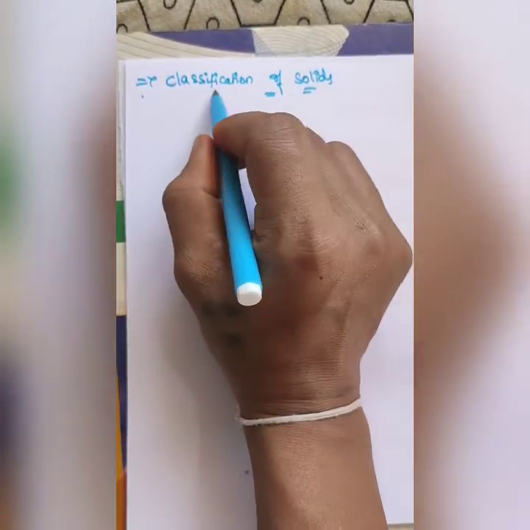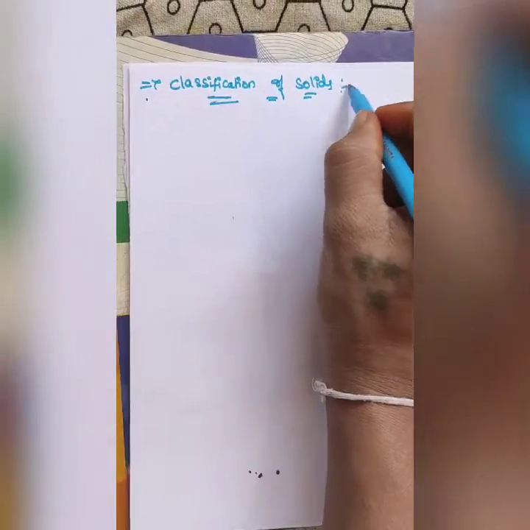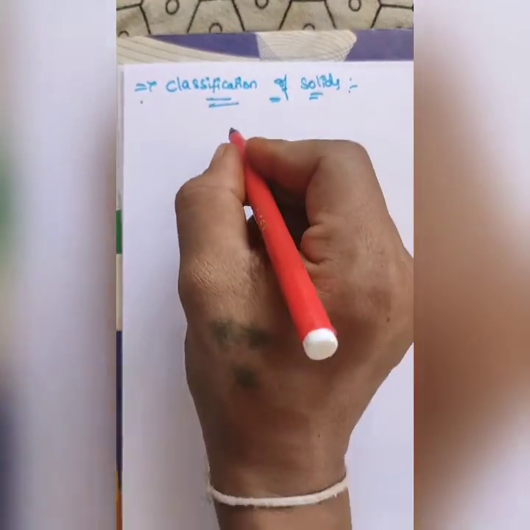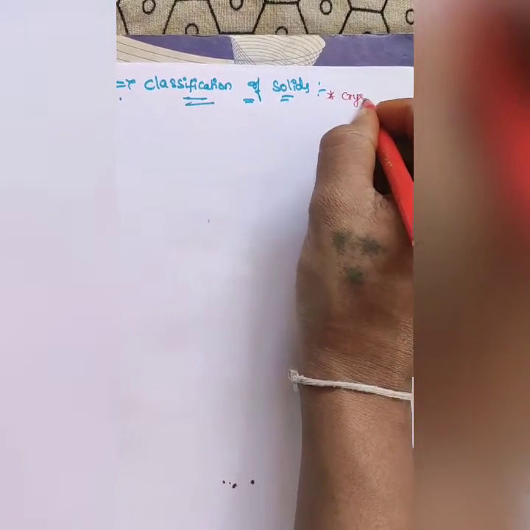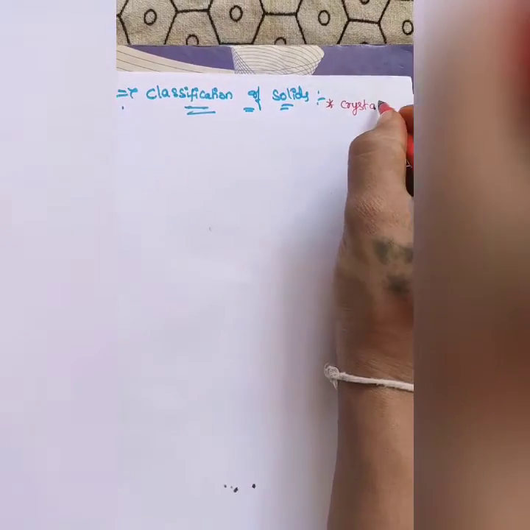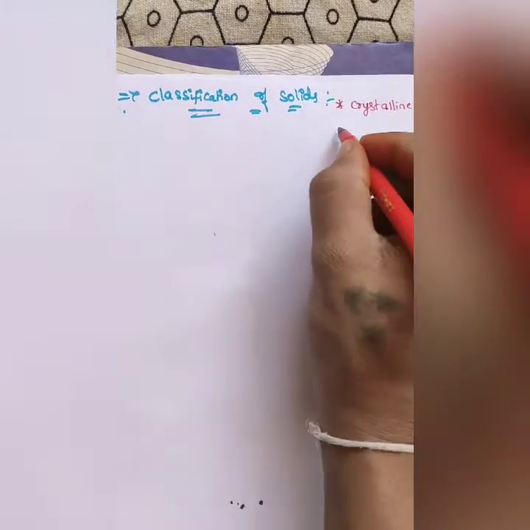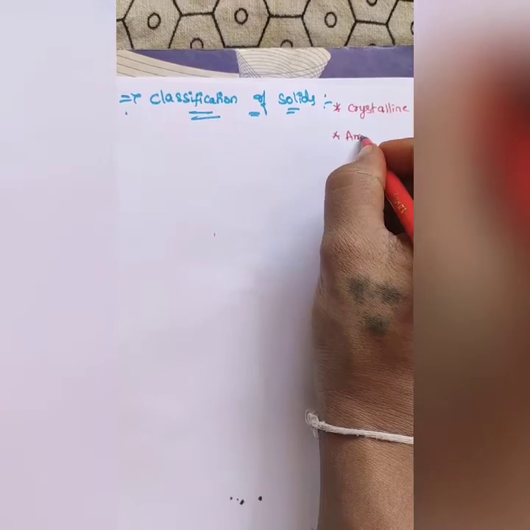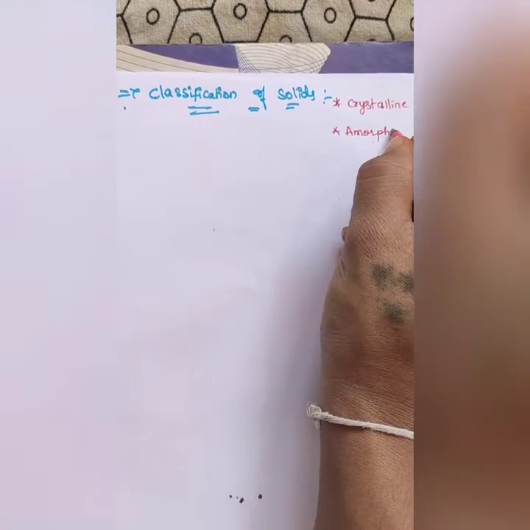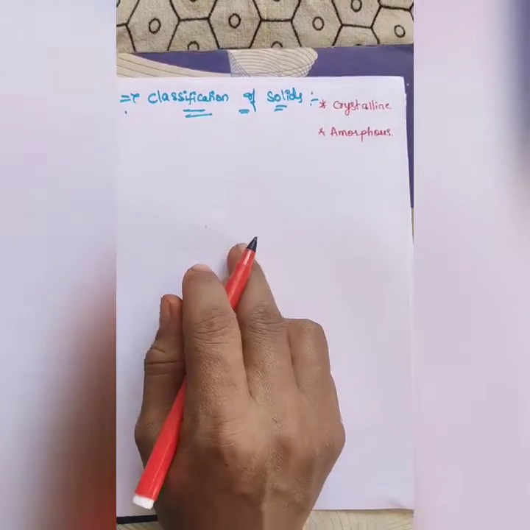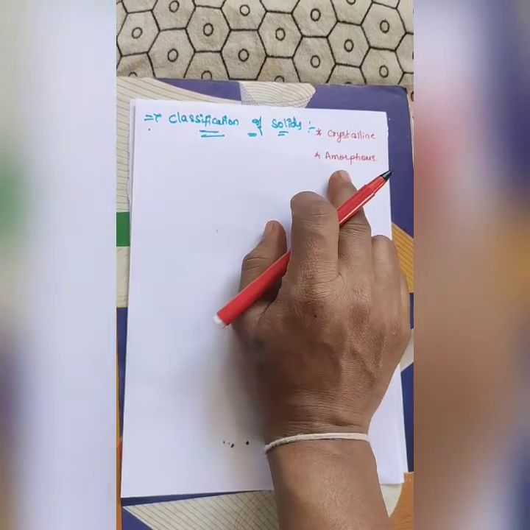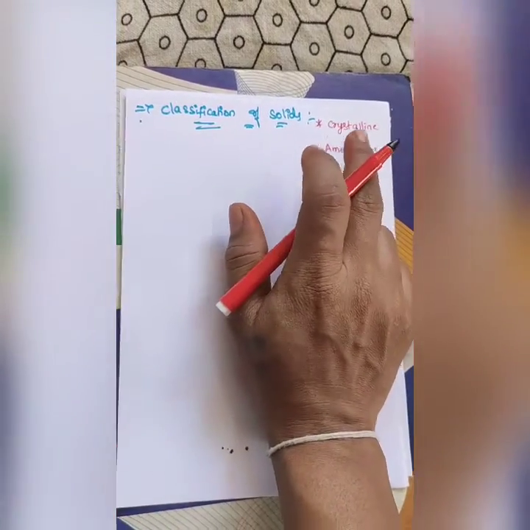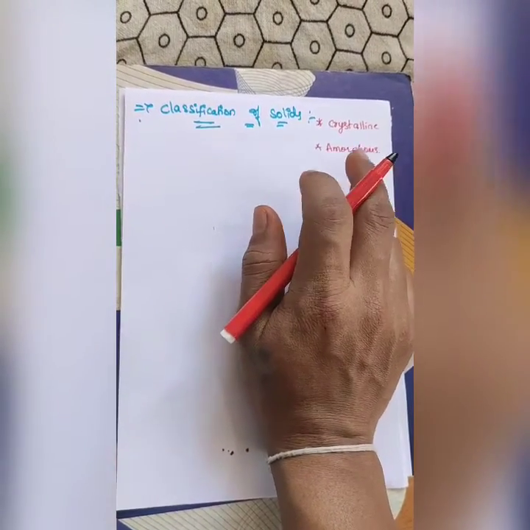Solids are classified into 2 types, known as crystalline solids and amorphous solids. Now we will have an idea about what are crystalline solids and what are amorphous solids, and what are the characteristics of crystalline solids and amorphous solids. First we will have an idea about that.